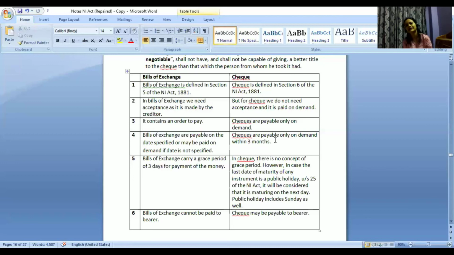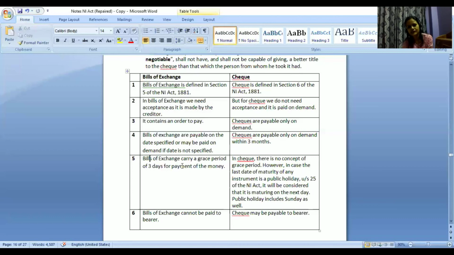So he filed a case against the legal heirs of that person. So legal heirs said that we are not responsible because it was your fault only that you did not demand the payment within the validity period. So it has to be demanded within this 3 months time frame. If we are not demanding, it is our fault only, not the other person's fault.